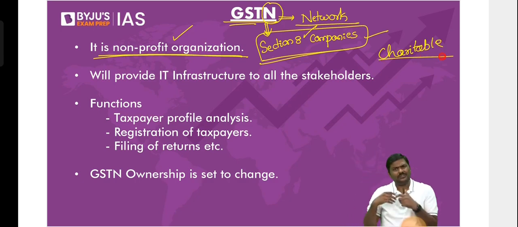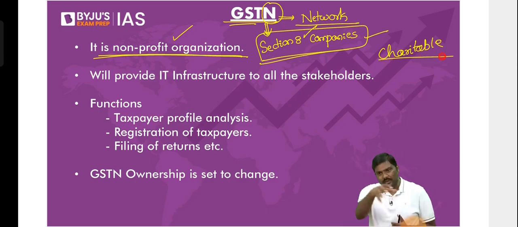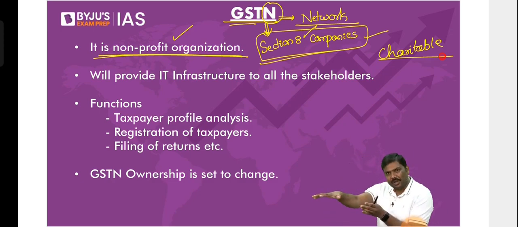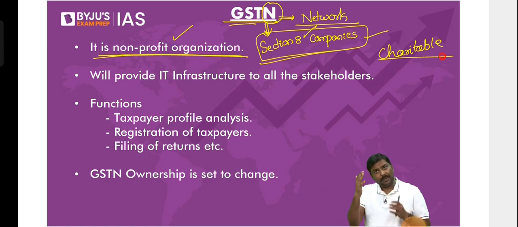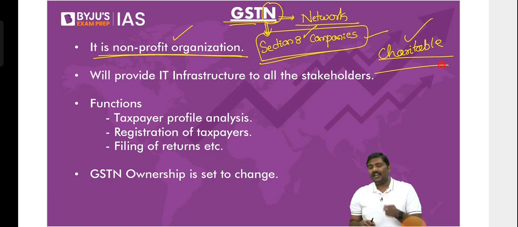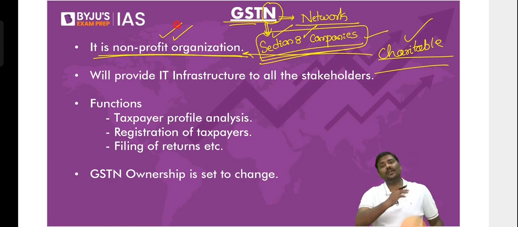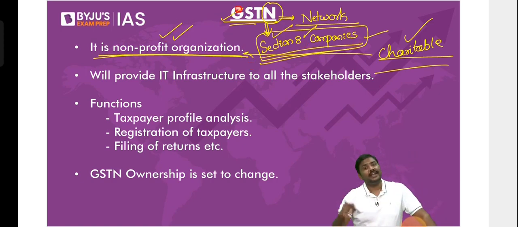There are a lot of charitable organizations in the economy. If you start a charitable organization, are you working for a profit? People will hit you. Again, don't write that in the exam. Why? By nature, this is a charity. So understand this: those companies which are registered under the Companies Act under Section 8 are called Section 8 companies, non-profit organizations. GSTN is registered under the Companies Act, Section 8.